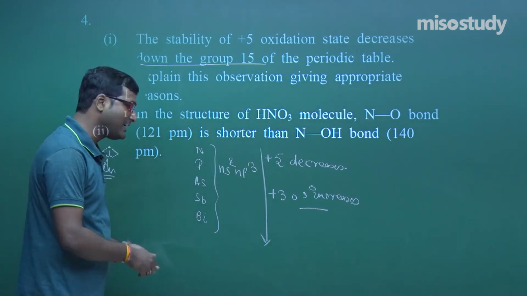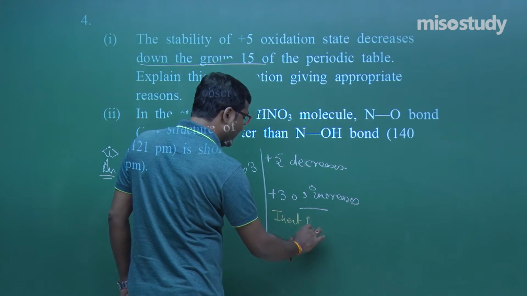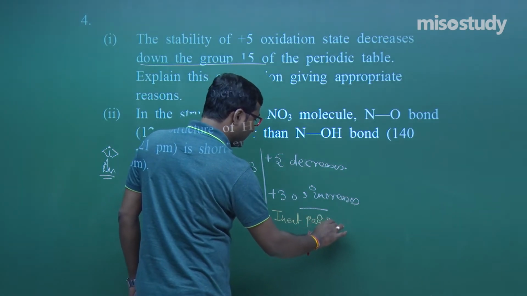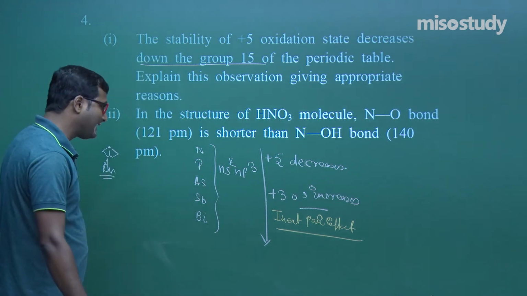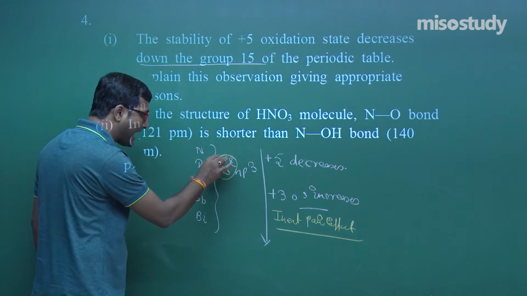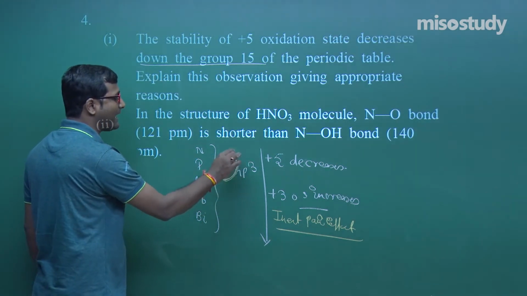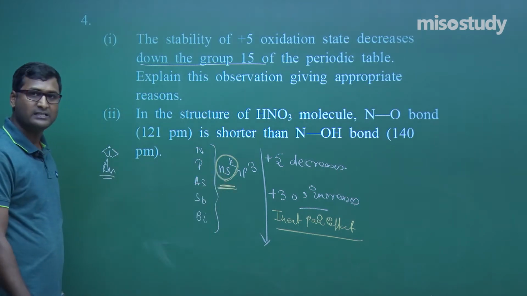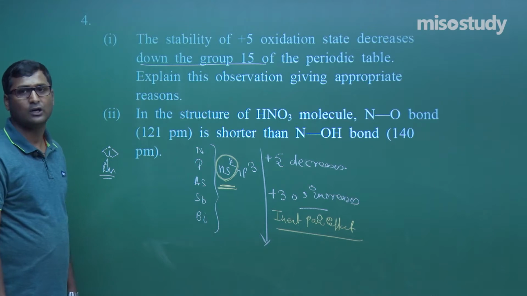What is the reason behind it? The main thing is, my friend, the inert pair effect. What is the inert pair effect? When we move down the group, the s electrons hardly participate in bond formation. The reluctance of the s electrons to participate in bond formation increases down the group.